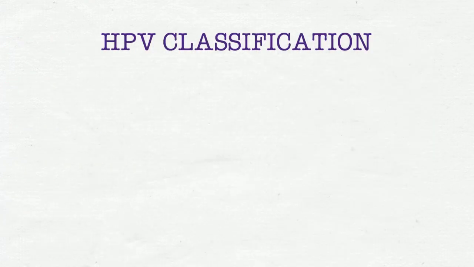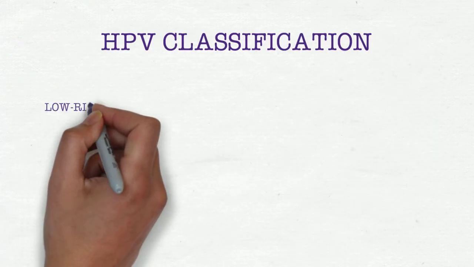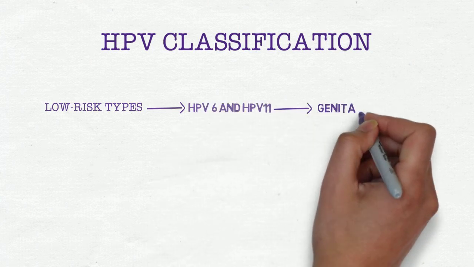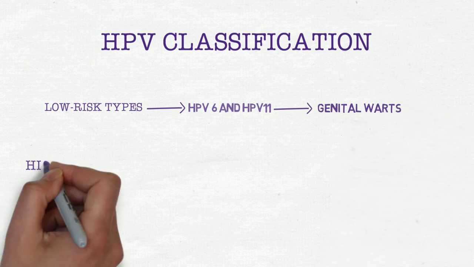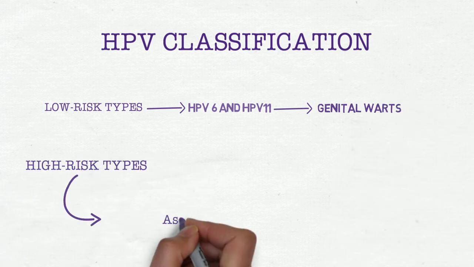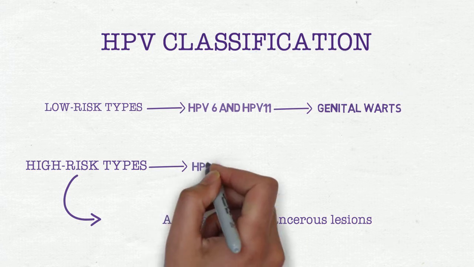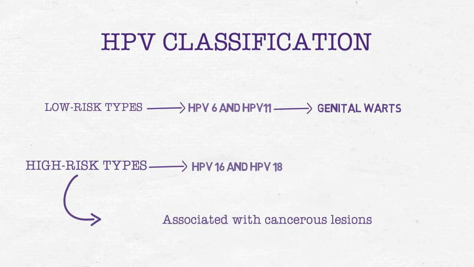HPV types are classified through their potential risk to be the cause of cancer. Low-risk types include those viral types that are not associated to cancer development. The most common low-risk types are HPV 6 and HPV 11. These types cause genital warts. High-risk types are the viral types associated to the development of cancerous lesions. The most common high-risk type is HPV 16, followed by HPV 18.